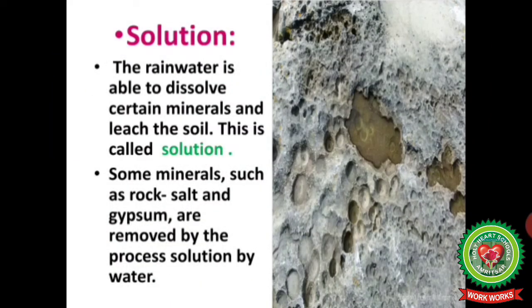Solution. The rainwater is able to dissolve certain minerals and leach the soil. This is called solution. Here let me tell you that leaching is the process in which the soluble minerals in the soil containing silica are washed away due to high temperature and heavy rainfall. Some minerals such as rock salt and gypsum are removed by the process of solution by water.